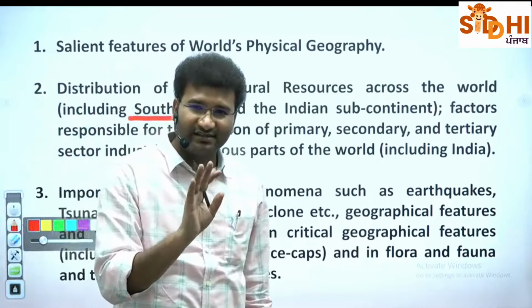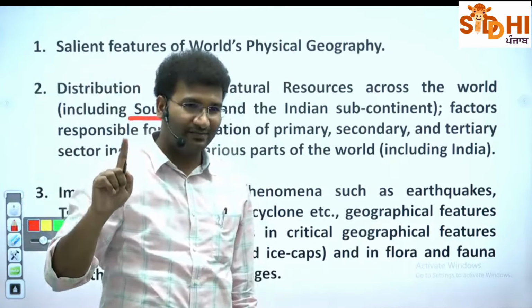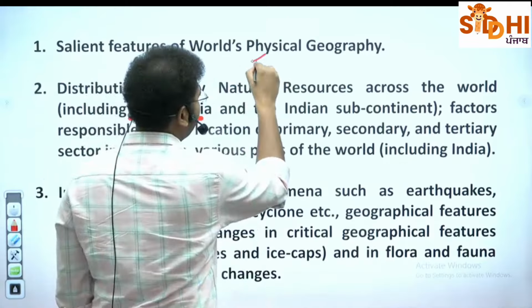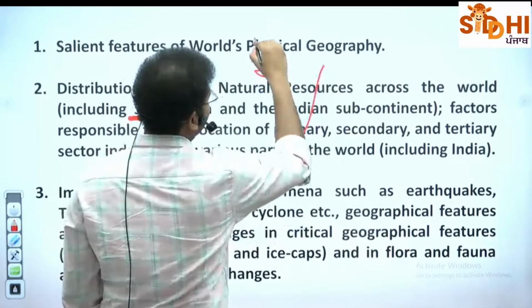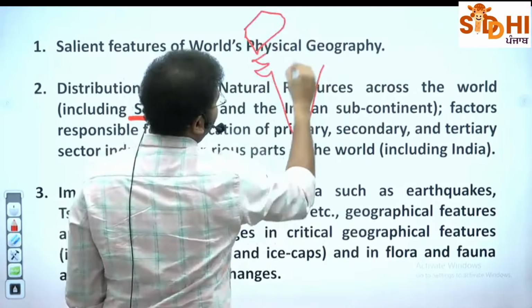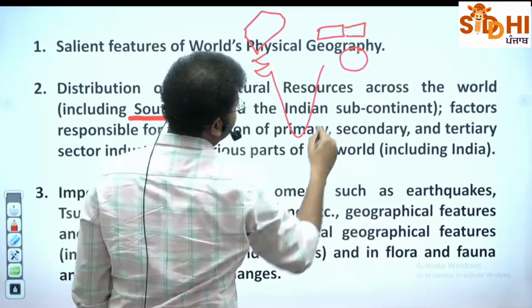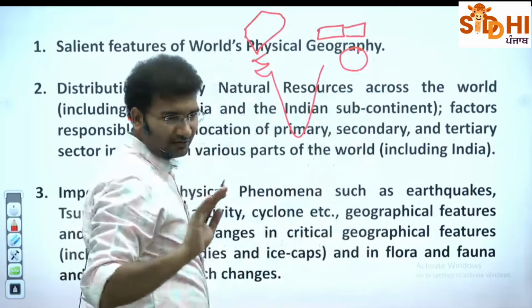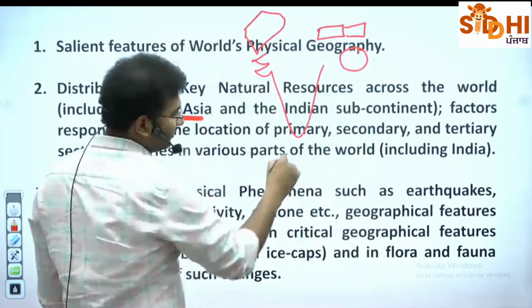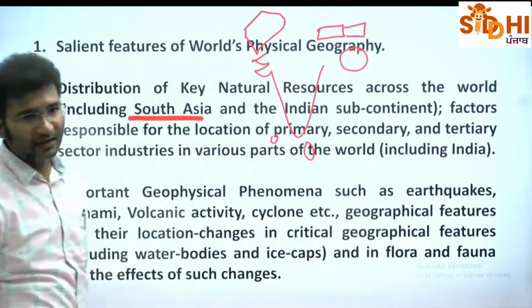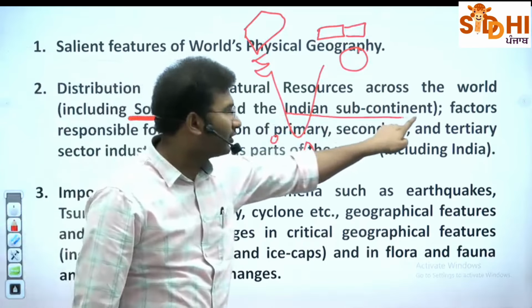Southeast Asia is Indonesia, and the rest, Vietnam. They are not South Asia. South Asia means along with India, you see here you have Pakistan, you have Nepal, Bhutan, Bangladesh. Myanmar is also not part of South Asia. That is Southeast Asia. Sri Lanka, Maldives. Now there is a special significance on this particular topic, that is South Asia and the Indian subcontinent.